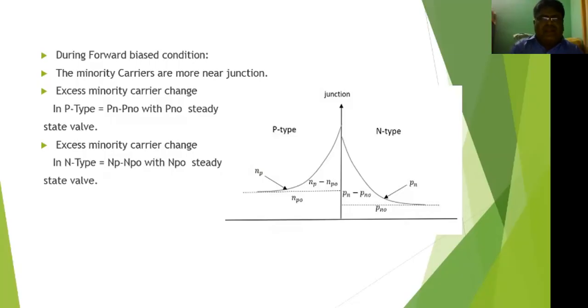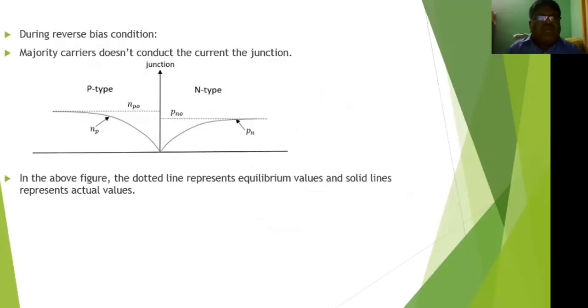Okay, next. During the reverse bias condition, what happens in the diode? There is no current. Majority carriers do not conduct current through the junction. Okay, so in this diagram, the junction is there, with P type on the left side and N type on the right side.